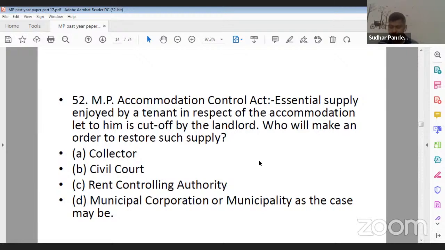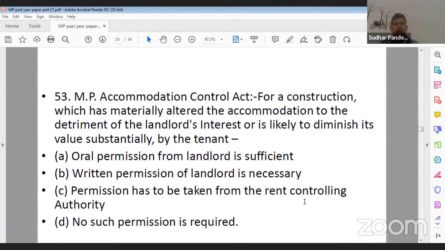Yes, question number 52. Yes, Vinny ji, you are correct. C is the correct answer, that is, rent controlling authority. Next question is question number 53, again from the MP Accommodation Control Act. For a construction which has materially altered the accommodation to the detriment of the landlord's interest, or is likely to diminish its value substantially by the tenant. Yes, Ankita Gupta ji, you are correct.